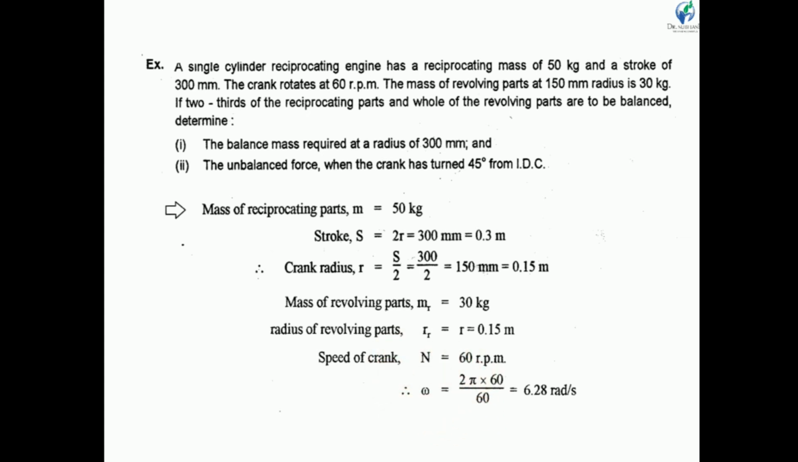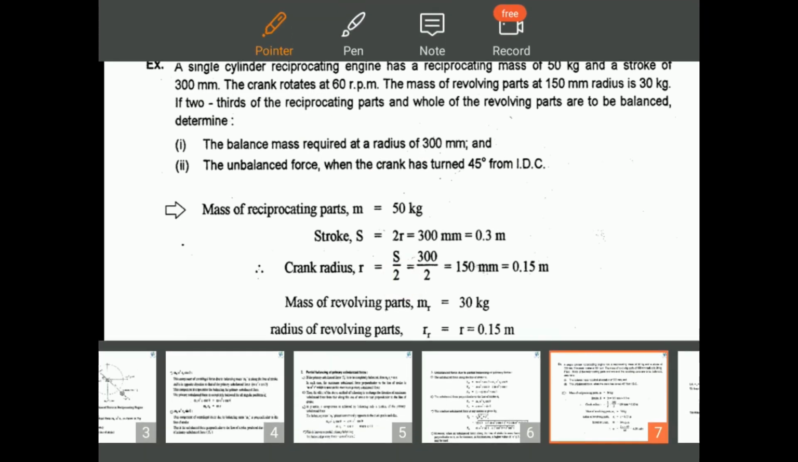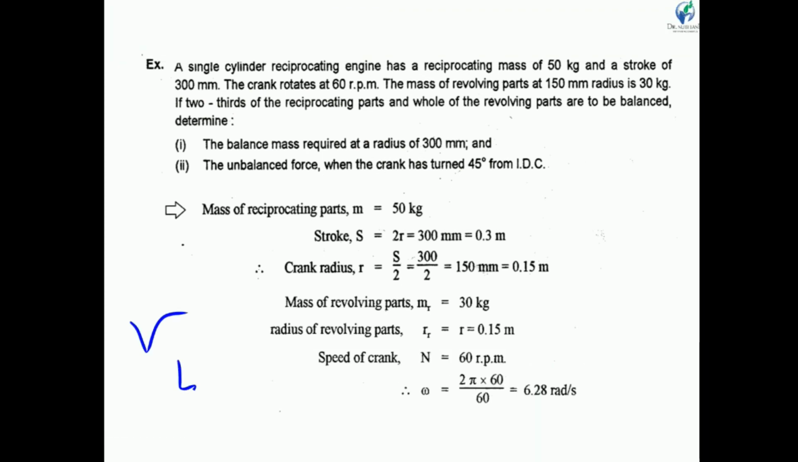Okay, we have the value of mass of reciprocating part, we have the value of mass of revolving part, and the radius of rotating parts. So now in this problem we have to determine the balancing mass at a radius of 300 mm. That means the RB is given. RB is the radius of rotation for the balancing mass.